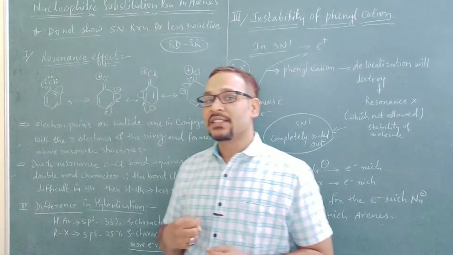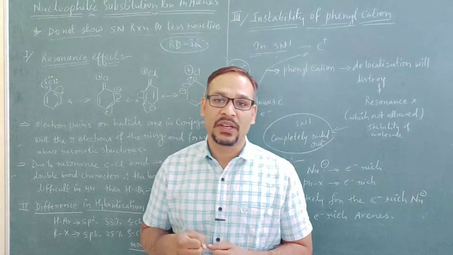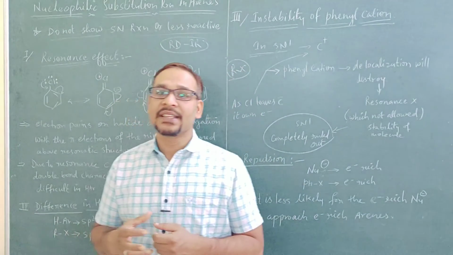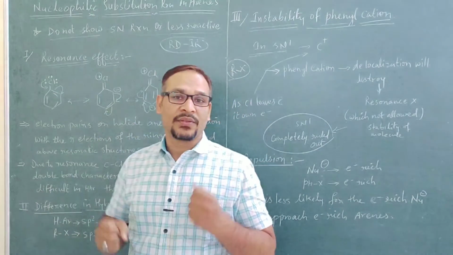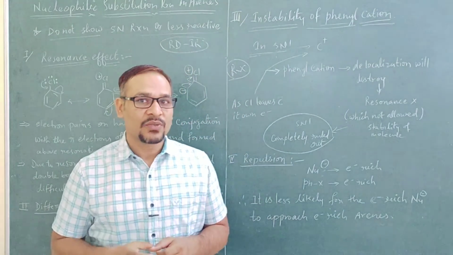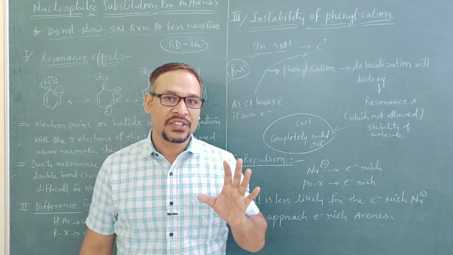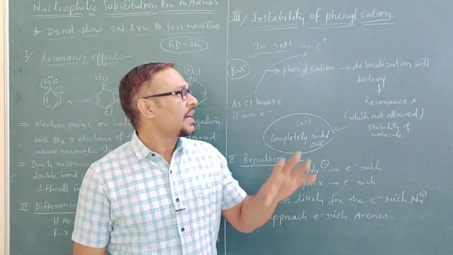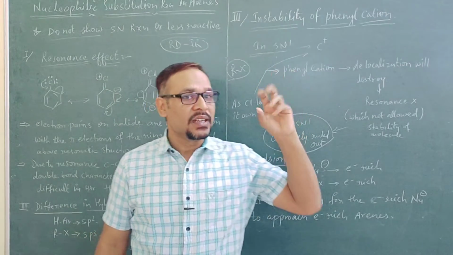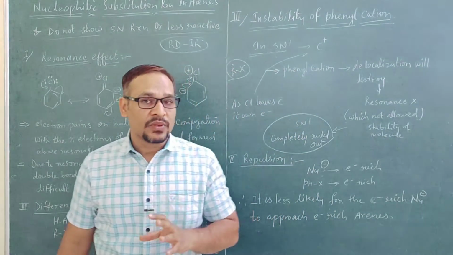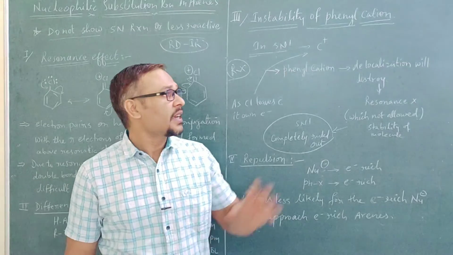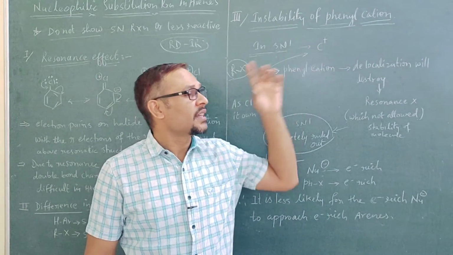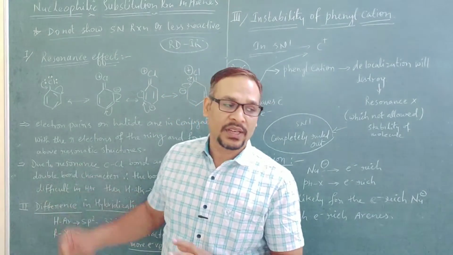If delocalization is destroyed, then the stability will also be destroyed, and it is completely not allowed. So carbocation in case of haloarenes will not be formed. If carbocation is not formed, then how will the SN1 reaction take place? It is completely ruled out in case of haloarenes, because carbocation is not formed by haloarenes.